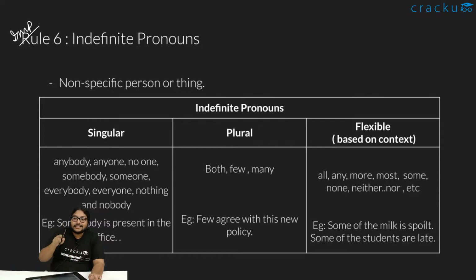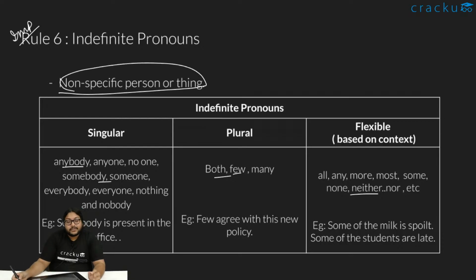When I say this boy, I am definitely telling you this particular boy, right? When I say someone, I don't know who that someone is. It might be a boy, it might be a girl, it might be my pet dog. I don't know that. So when I say something like someone, anybody, somebody, none, neither, both, few, anything of that sort, we are not definite, we are not telling it for sure. It's non-specific. Whenever we are non-specific, we call them indefinite pronouns.